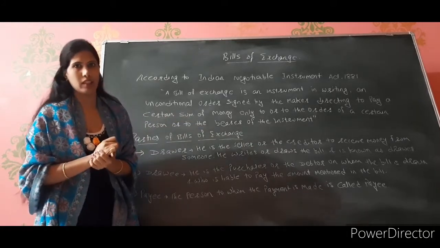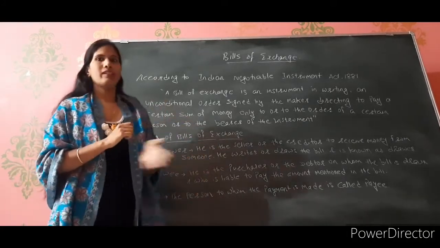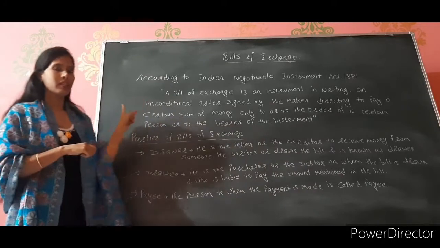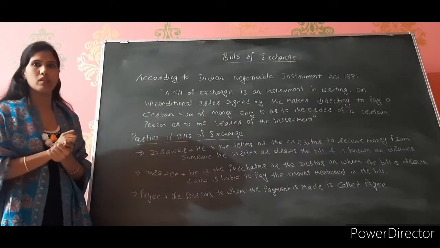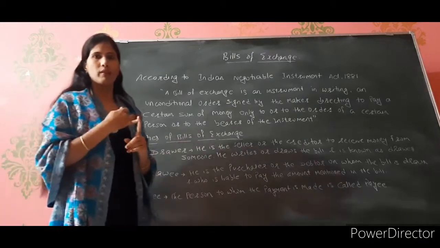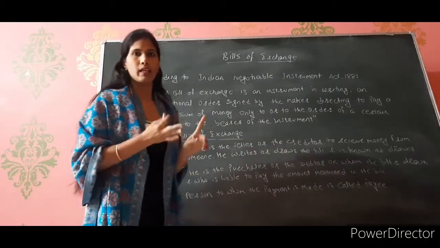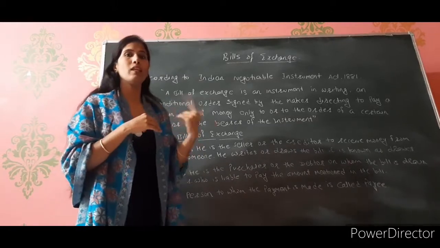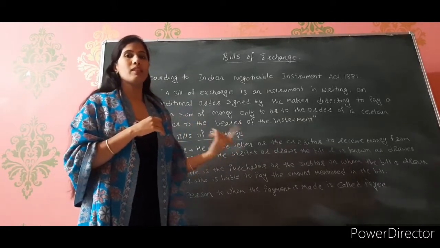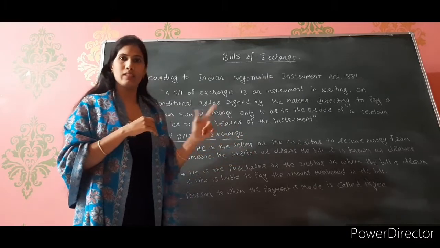Right? So here in the starting of the chapter, what you have seen is the meaning of bills of exchange and the three parties involved in bills of exchange. One is your drawer, the other one is your drawee, and the third one is your payee. Remember, drawer: who draws the bill? The seller or the creditor, right?